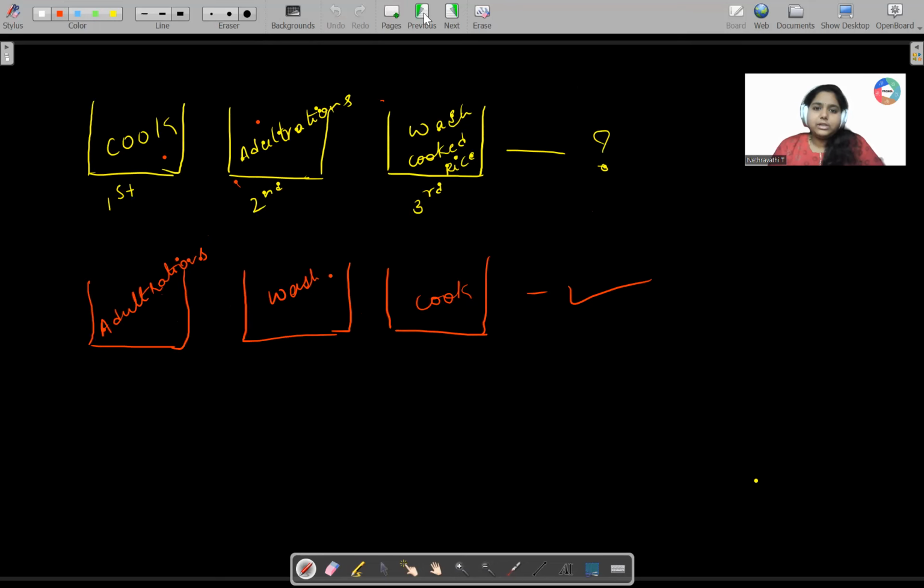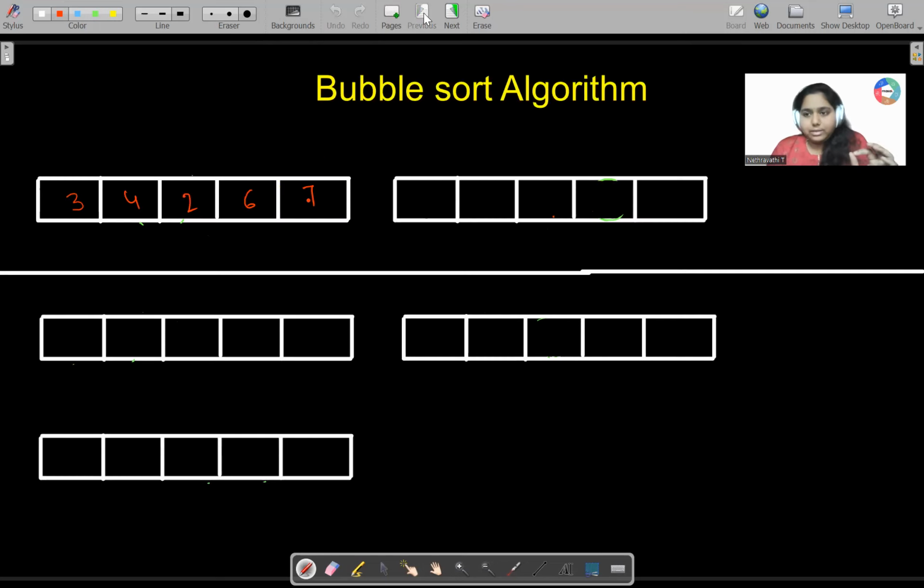Okay, now let us quickly learn what bubble sort algorithm means. So for example, we have 3, 4, 2, 6, 7 here. So what needs to be done? The thing we need to do is, here 3, 4 is there, so it should be arranged in ascending order. So to arrange this in an ascending order, we need to follow a step-by-step procedure. So as the first step, 3 is less than 4. True or no? Tell me. 3 less than 4 is true or false.